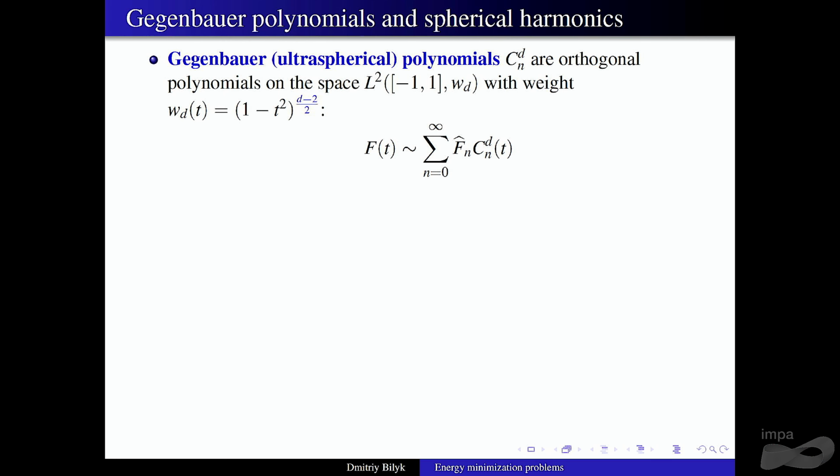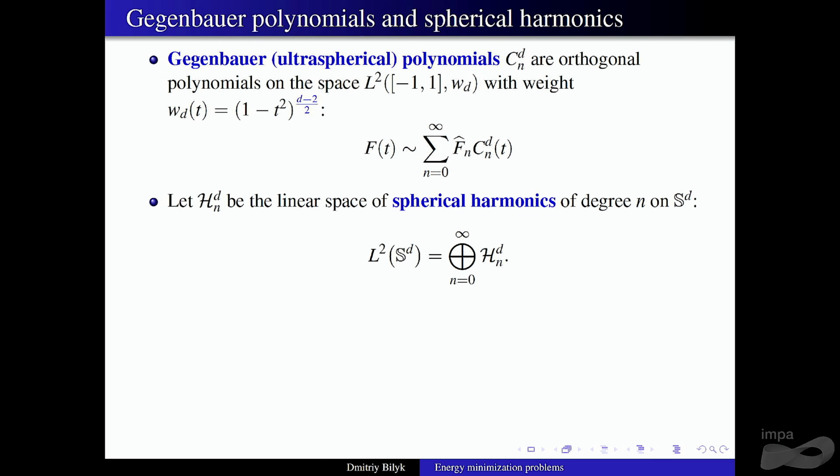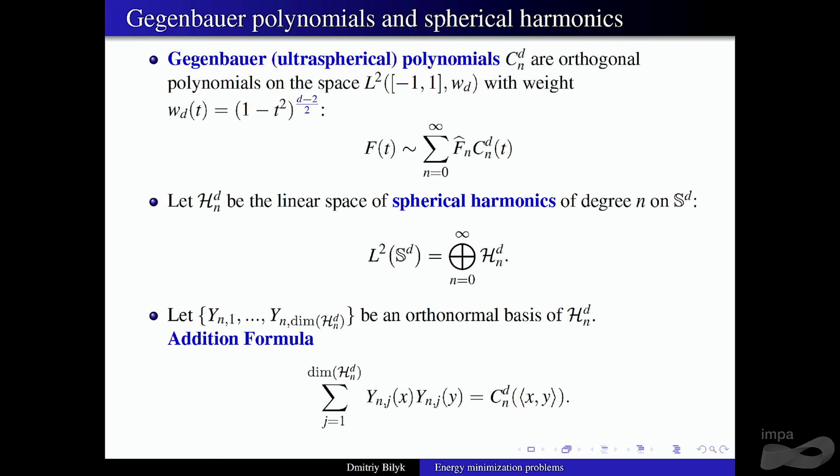In a moment I will tell you a mnemonic to memorize this specific power. They're closely related to spherical harmonics, in particular through the addition formula. If you take spherical harmonics of fixed degree, you have this formula here, with this sort of tensor product structure.